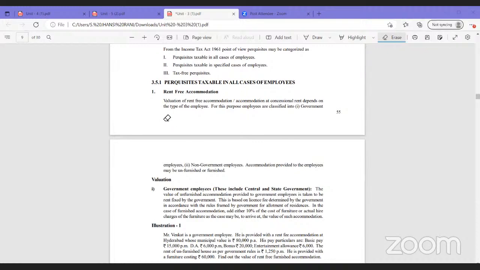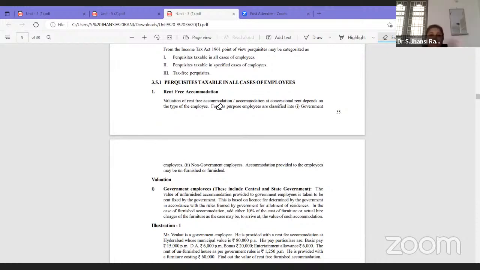Yes, audible. So under that, the first one is rent-free accommodation. Under rent-free accommodation, any accommodation provided by the employer to the employee. Normally this will be provided to managers and high government officials like bureaucrats, IAS and IPS, where the accommodation is provided to the employee without charging anything, or at a concessional rate. Then that is called rent-free accommodation.